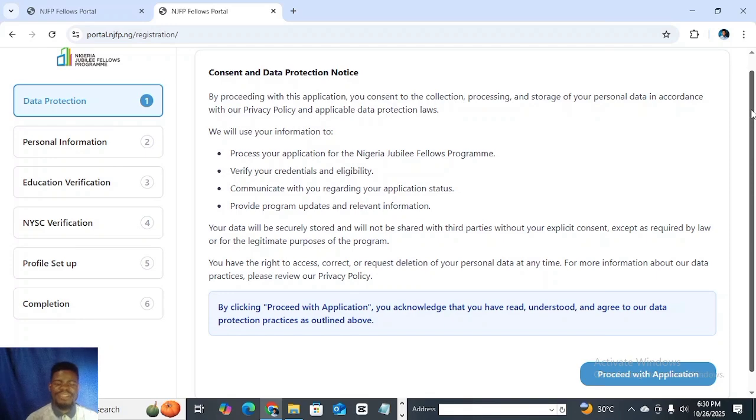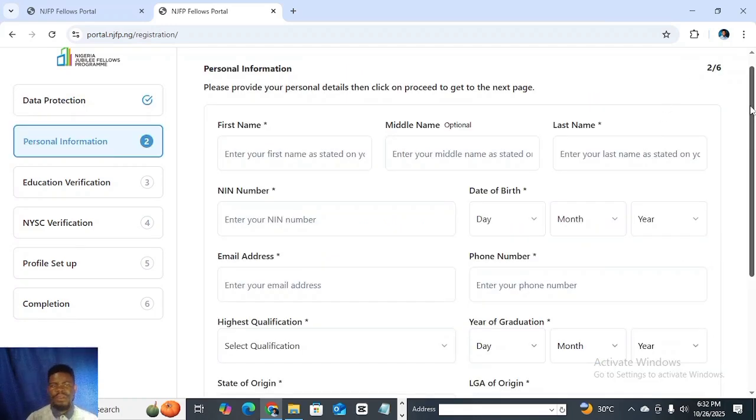So the second step, after you've finished reading through this, you click on proceed, and it will take you to this interface. So this is the second page, which talks about your personal information.